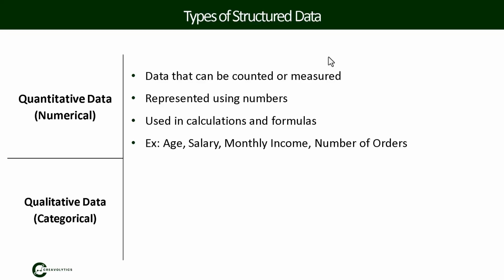Quantitative data is also called numerical data because it can be counted or measured and represented using numbers, from the word quantity, that is what you can count. This type of data is commonly used in calculations, formulas, and numerical analysis. Common examples of quantitative data include age, salary, monthly income, years of education, and number of orders.